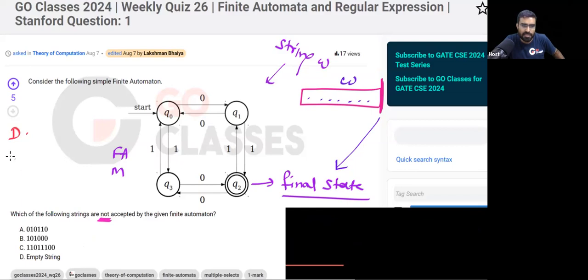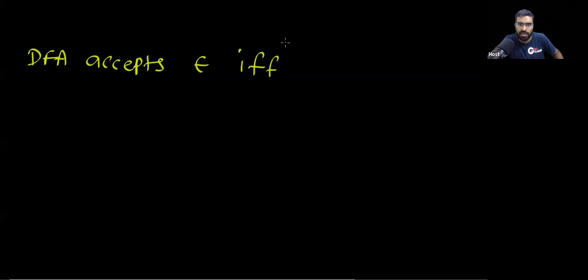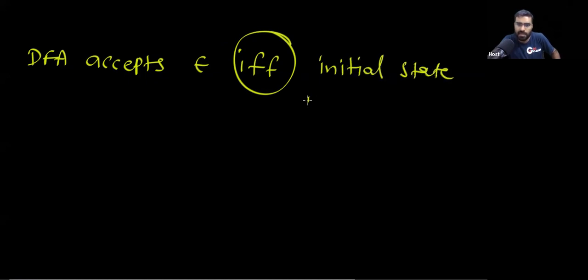The last string is the empty string. Remember, this machine that is given to you is a DFA. Now tell me, when will a DFA accept the empty string? We know that a DFA accepts the empty string if and only if the initial state is a final state.